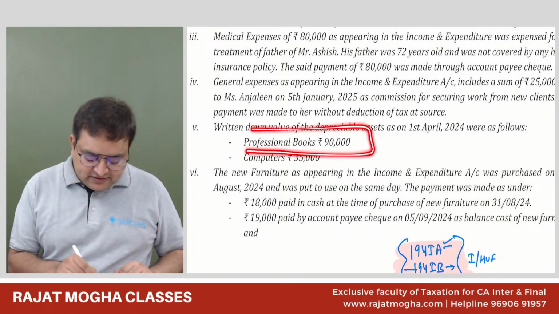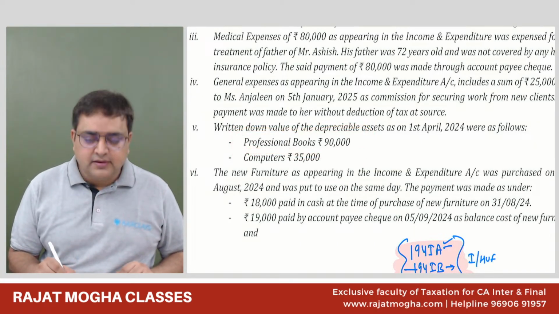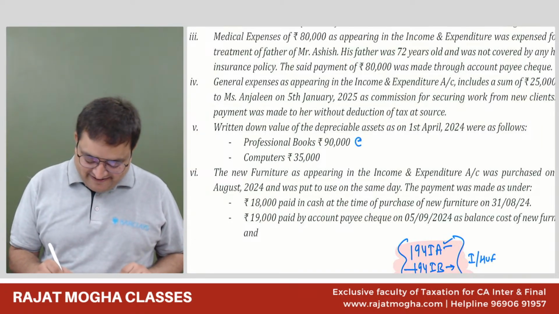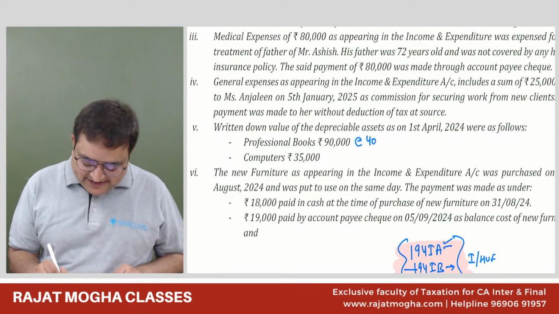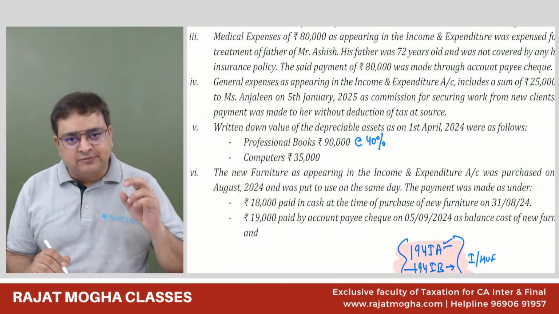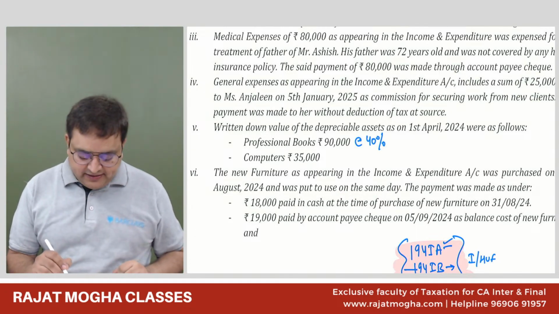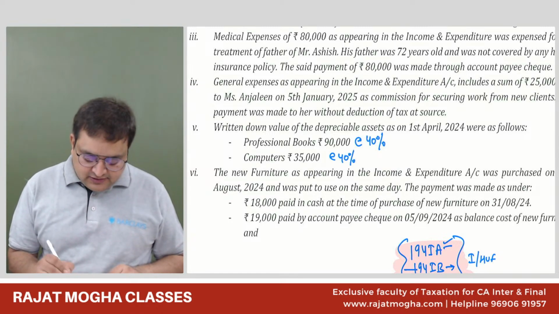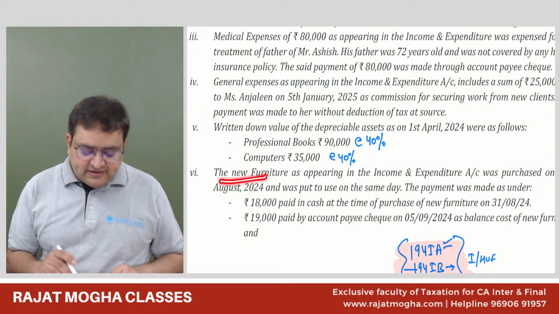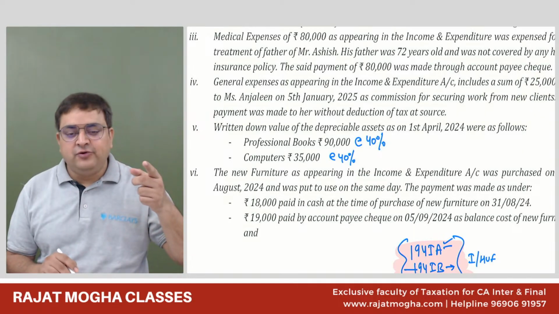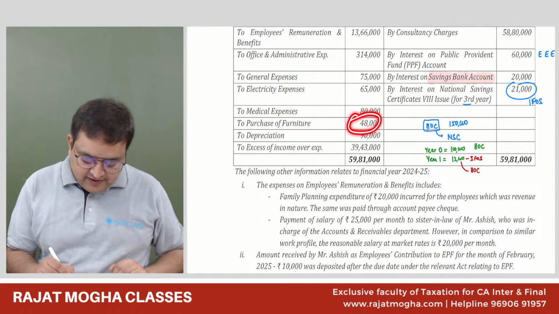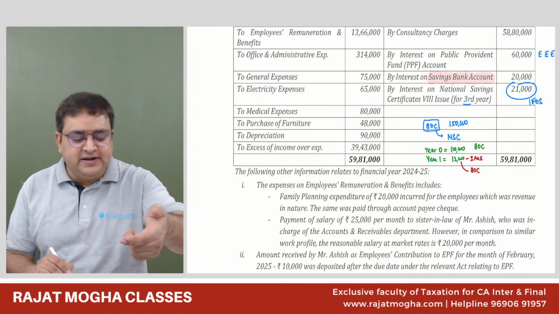Tell me on books, how much is the rate of depreciation? 100%. 40%. We don't have 100% now. It is 40%. Even if it is annual books, library books, professional books, 40%. Computers, same, 40%. So we will apply 40% on this, 40% on this. And they have purchased furniture also, no? So we have to give depreciation on furniture also, because we will disallow this furniture. We'll disallow this furniture since it's a capital expenditure, and we will allow the depreciation only. Okay.